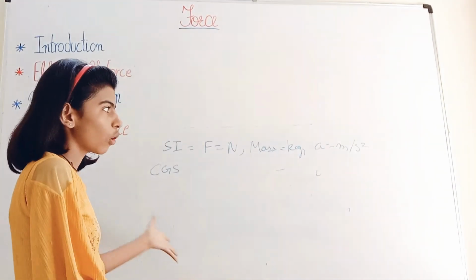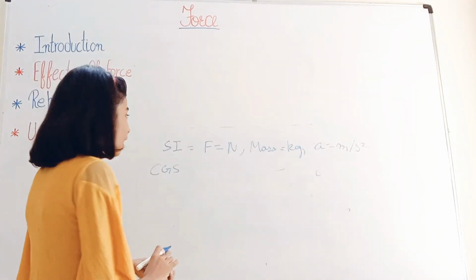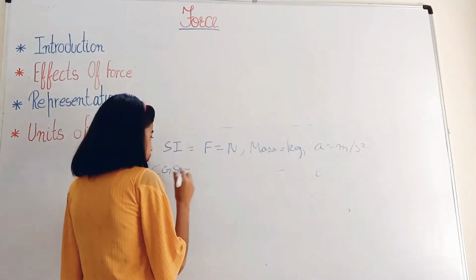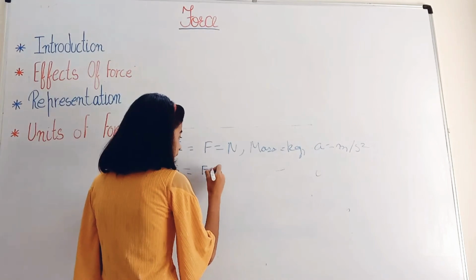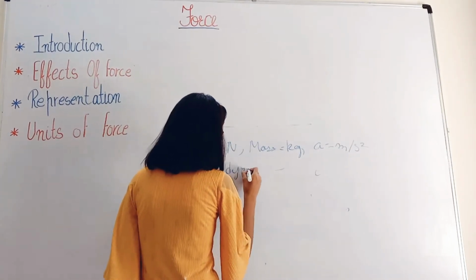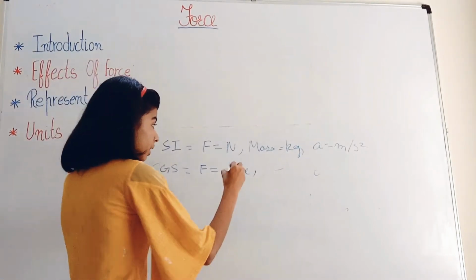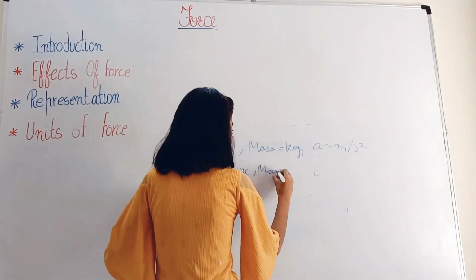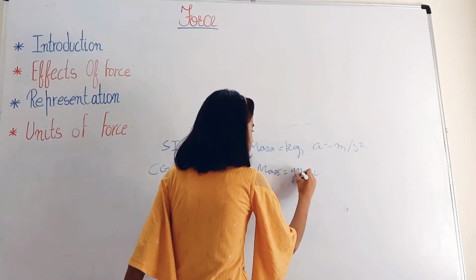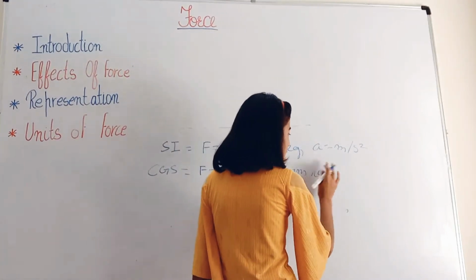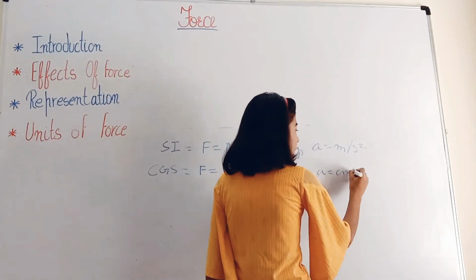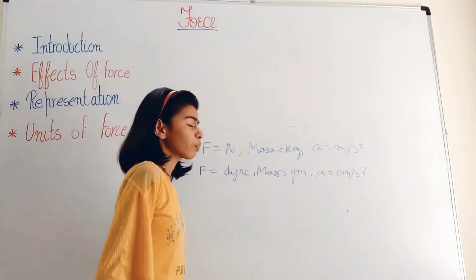So there is no need to change that relationship. In the CGS unit, the force is measured in dyne, the mass is measured in gram, and the acceleration is measured in centimeter per second squared.